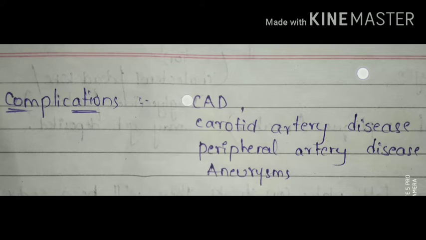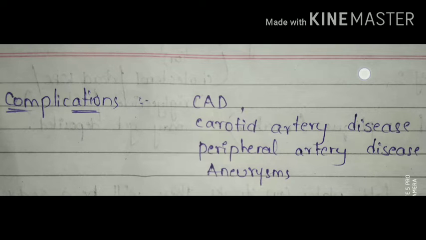If we see here, in the condition of atherosclerosis, we can observe that it narrows the arteries which are close to the heart. Means in atherosclerosis, the arteries close to the heart will be narrow.